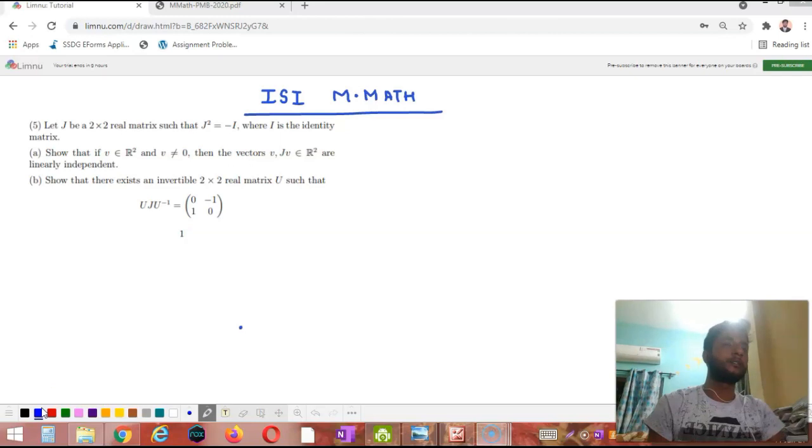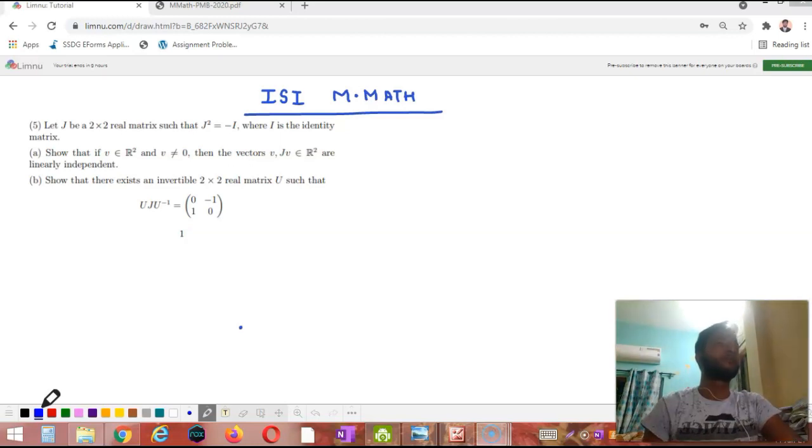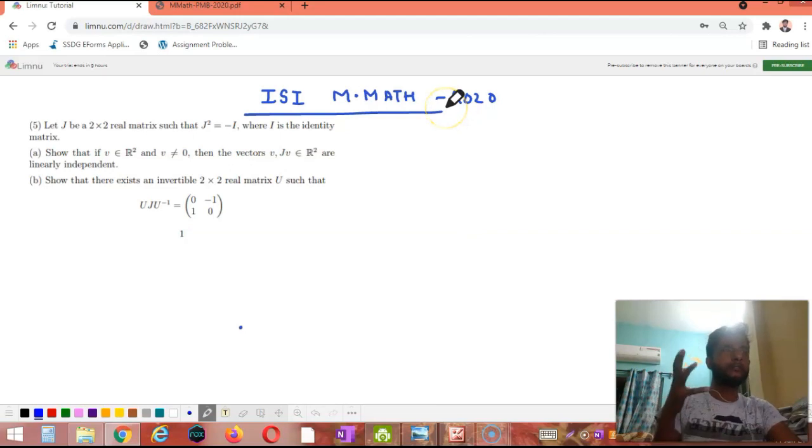Today we are going to discuss the solutions of the ISI MMath 2020 question based on linear algebra. The first question of linear algebra is question number 5.